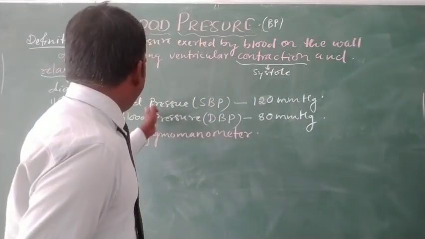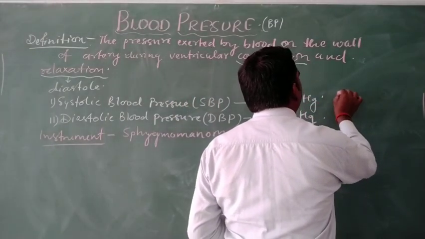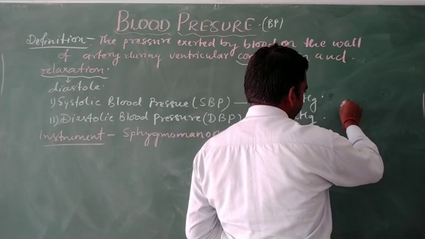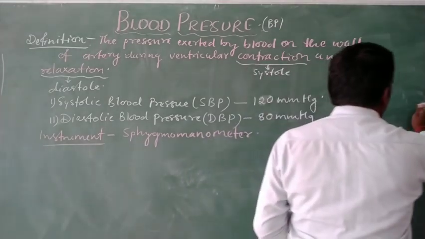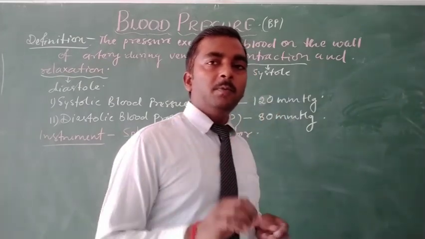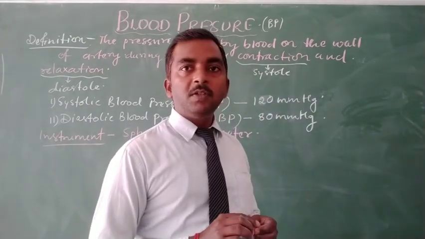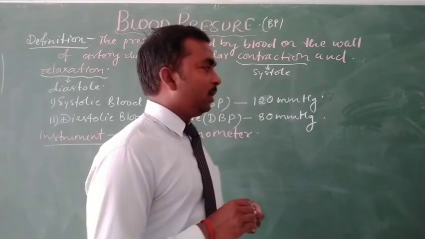So there are two phases of blood pressure. This is the normal range of blood pressure, but some abnormalities are also seen related to blood pressure.